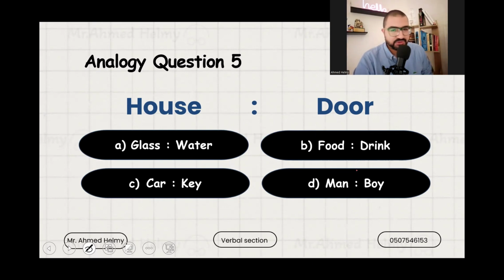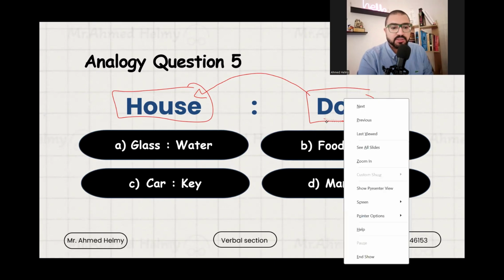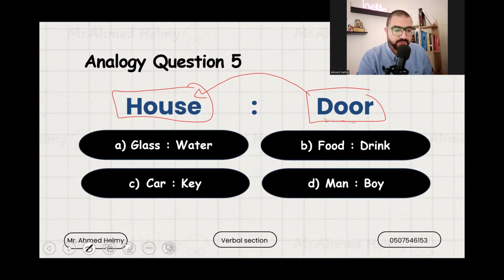Of course, the house is not part of the whole. Let's see what the relation is. There's a house and there's a door. What's the purpose of the door? The purpose of the door is to go into the house. So how do I get into the house? Through the door.